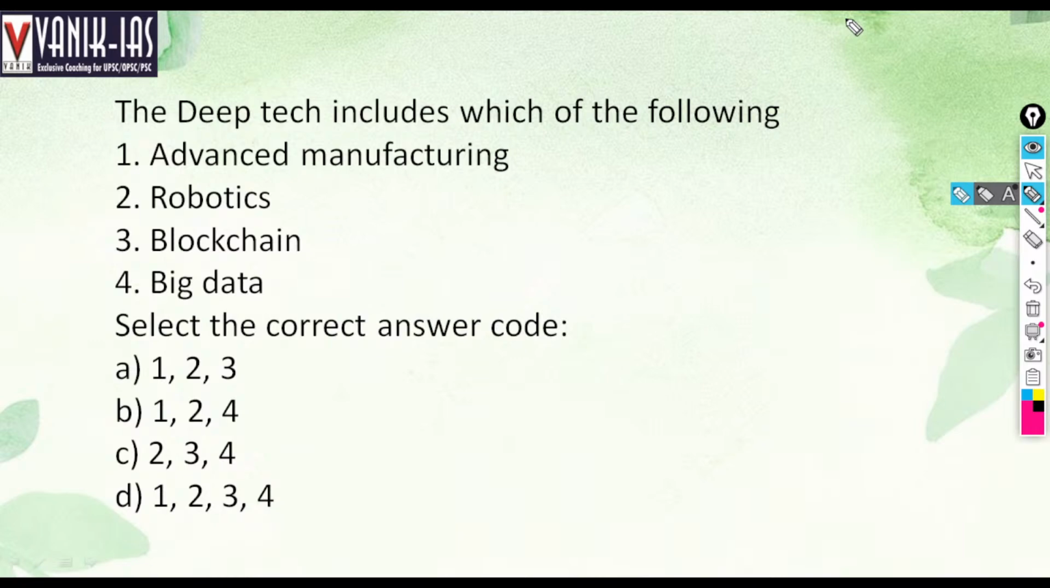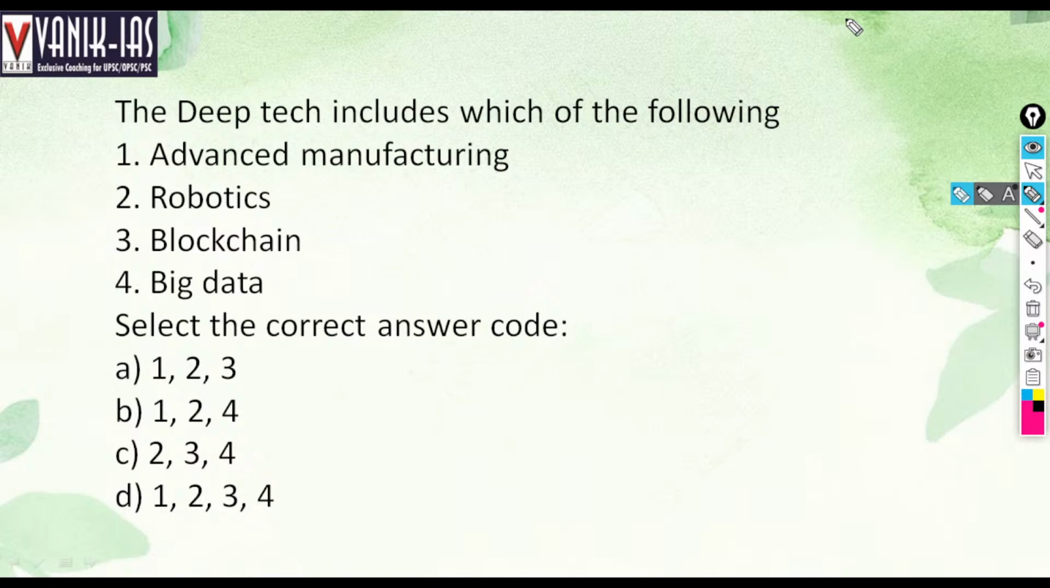Deep technology includes which of the following? Advanced manufacturing, robotics, blockchain, big data. Select the correct answer code: 123, 124, 234 or 1234. Which is deep tech? Deep tech includes, right? See, deep technology means advanced level technology. These are advanced level technologies.